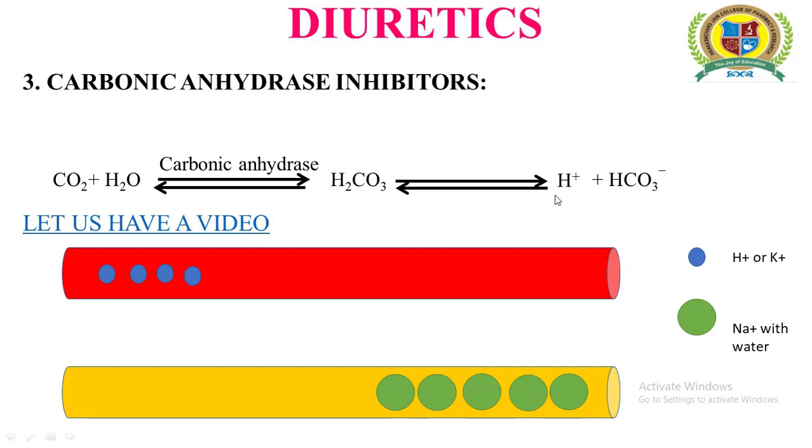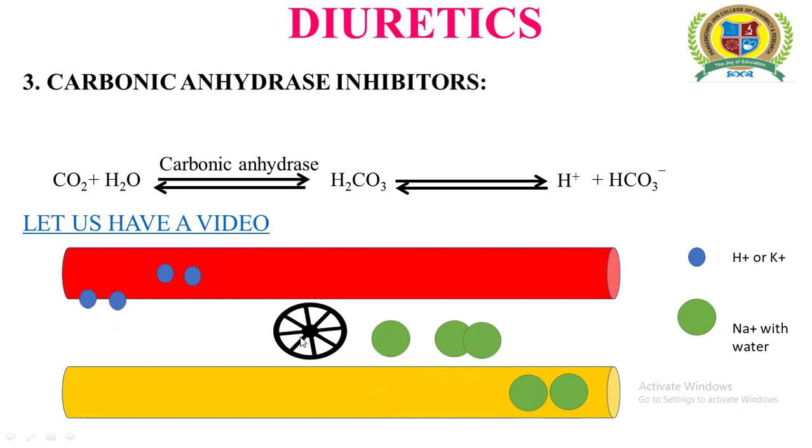Now the exchange of H plus ion takes place with the help of a pump, and that pump should be a sodium hydrogen pump. And if these blue circles are K plus ions, then the pump involved should be the sodium potassium pump. So upon the activation of the sodium hydrogen pump, two molecules of hydrogen move from blood into the renal tubules in exchange for three molecules of sodium.